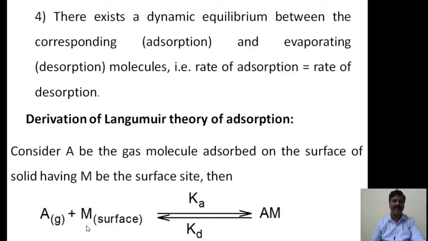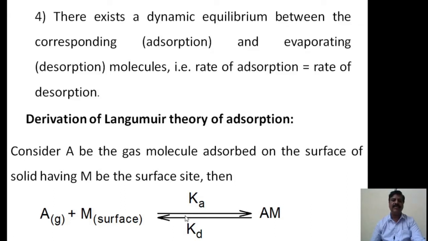the adsorbent. Then the adsorption process takes place and forms a product. It is an equilibrium process, because there is a rate of the forward reaction for adsorption, and a rate of the backward reaction, which is called evaporation or desorption.